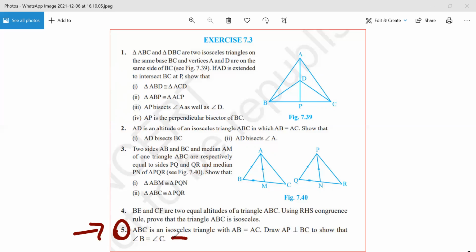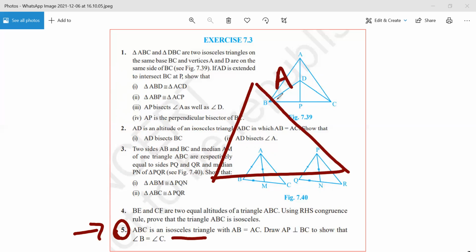ABC is an isosceles triangle. Okay. Another guideline when you are doing geometry is that you draw a figure and keep putting all the relevant information on that figure. Mr. Sarthak, any doubt? No, sir. So ABC is an isosceles triangle. If ABC is isosceles, AB is equal to AC. This is given to us. Any doubt till here? No, sir.